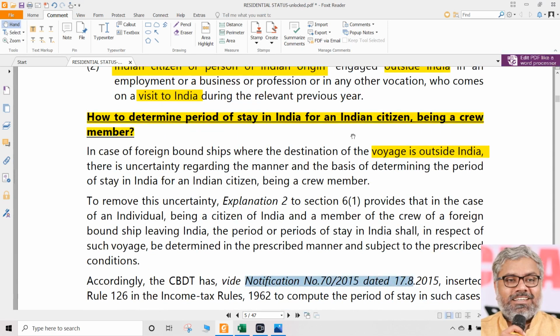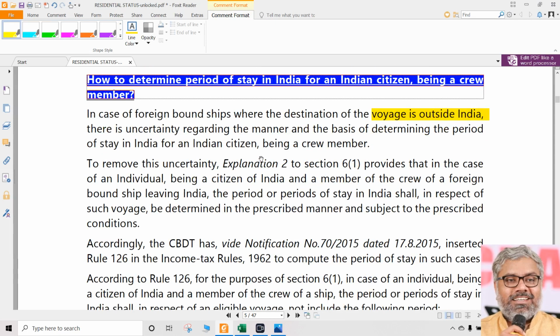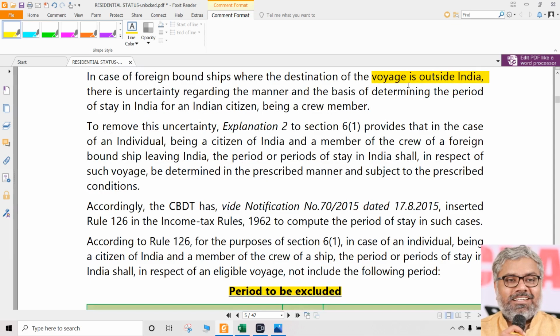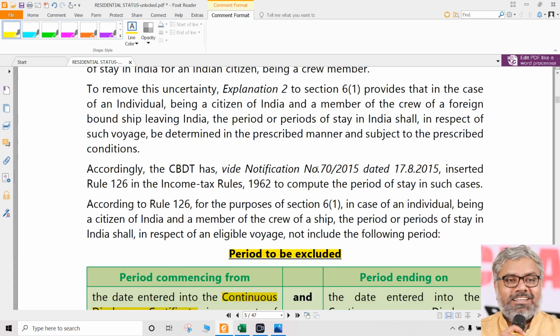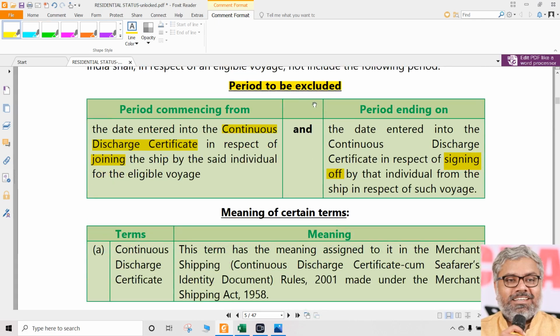What we need to know is the conditions. One, this person is an Indian citizen. Okay, fine. And who is that person? He is a crew member of a ship which is going for a voyage outside India. In that case, which period should be excluded from the period of stay in India? The period in between where his name is entered in the continuous discharge certificate till he signs off from that ship. Till that time, as good as he has left India.